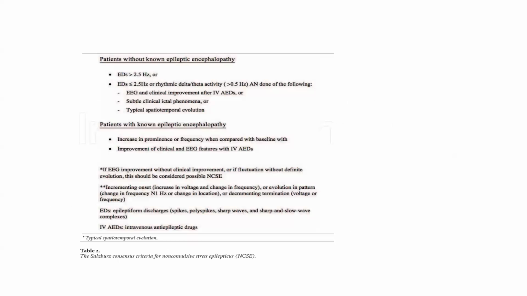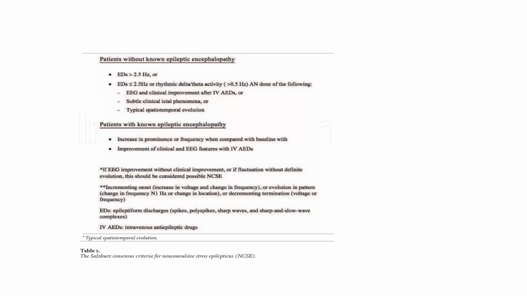Epileptiform discharge should be more than 2.5 Hz. Epileptiform discharge is less than 2.5 Hz or rhythmic delta or theta activity, and one of the following: EEG and clinical improvement after IV anti-epileptic drug, or subtle clinical phenomenon, or typical spatiotemporal evolution. In a patient with known epileptic encephalopathy, there is an increase in prominence and frequency when compared with baseline, with improvement of clinical and EEG features with IV anti-epileptic drugs.